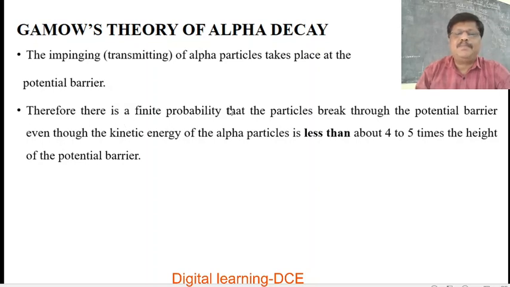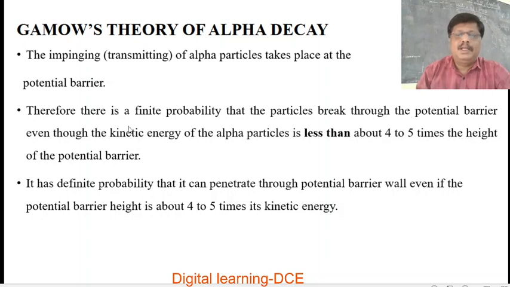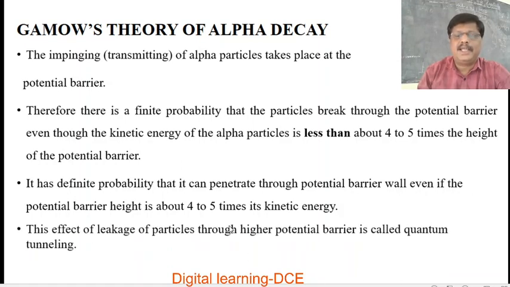Therefore, there is a finite probability that the alpha particles break through the potential barrier even though the kinetic energy of the alpha particles is less than about 4 to 5 times the height of the potential barrier. It has a definite probability that it can penetrate through the potential barrier wall even if the potential barrier height is about 4 to 5 times its kinetic energy. This effect of leakage of particles through a higher potential barrier is called tunneling or quantum tunneling.